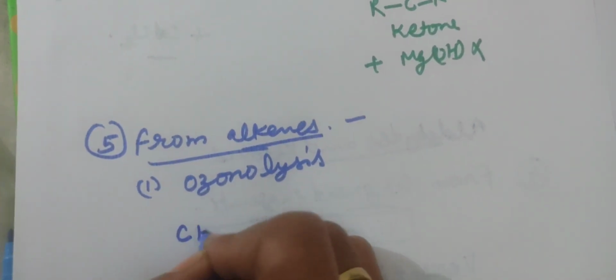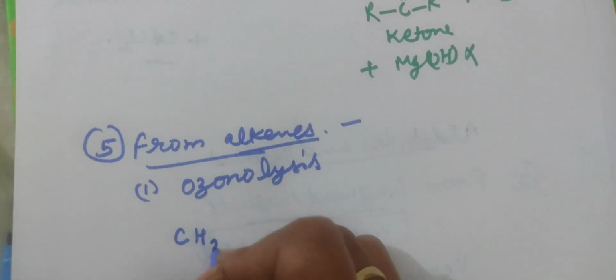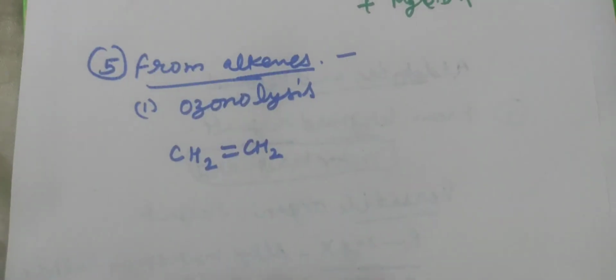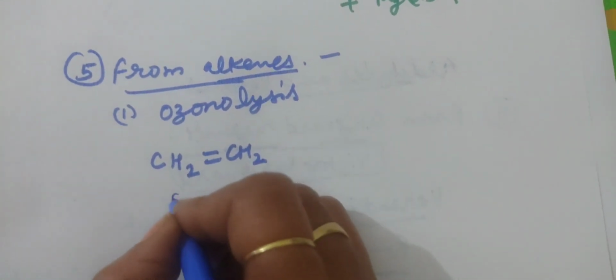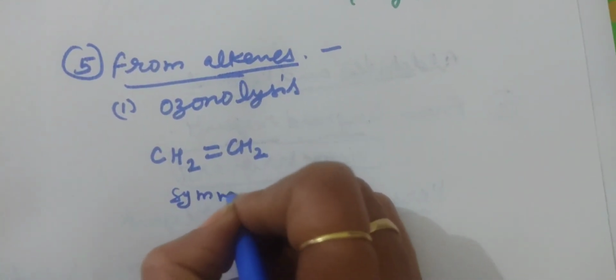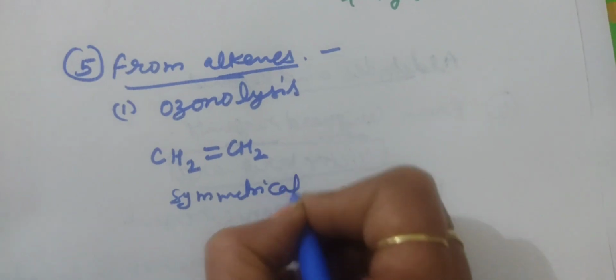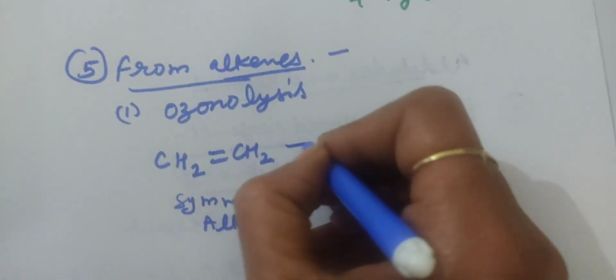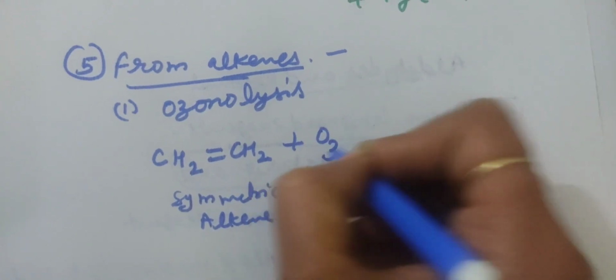When an alkene, CH2=CH2, which is a symmetrical alkene, reacts with ozone, O3 molecule,